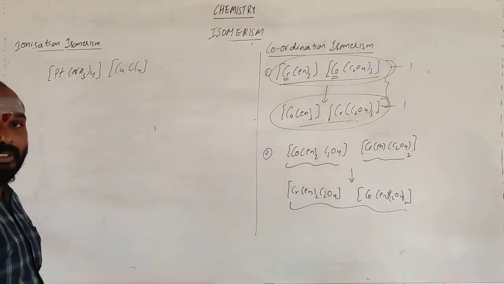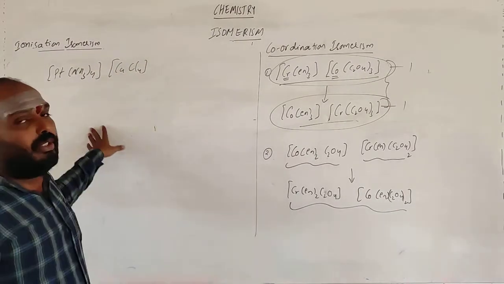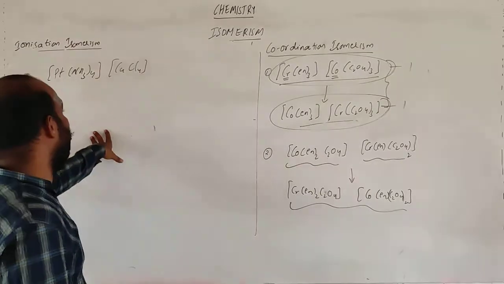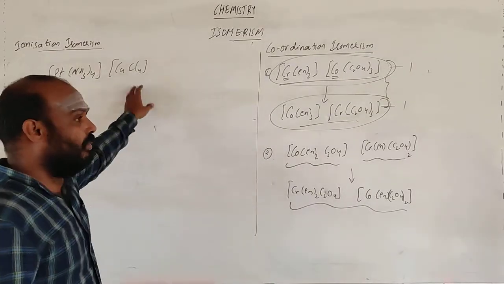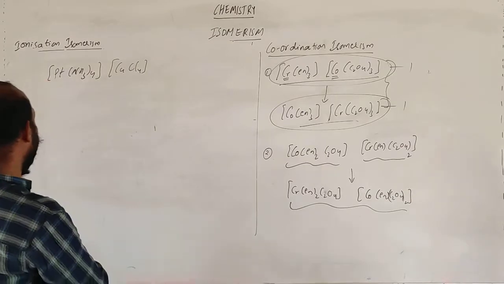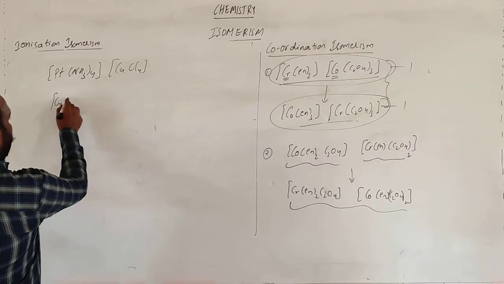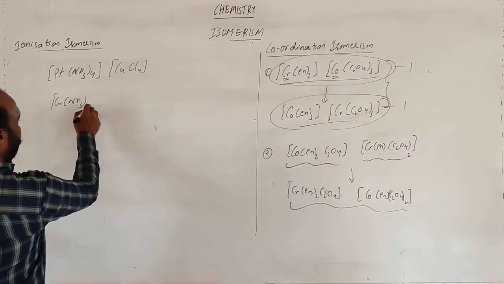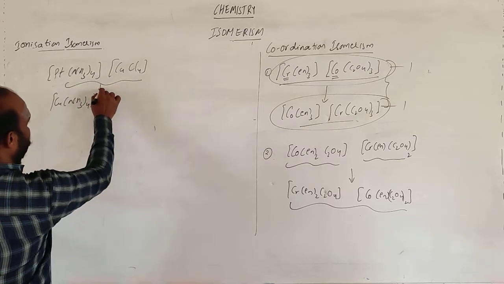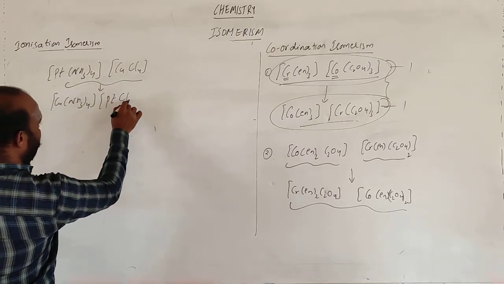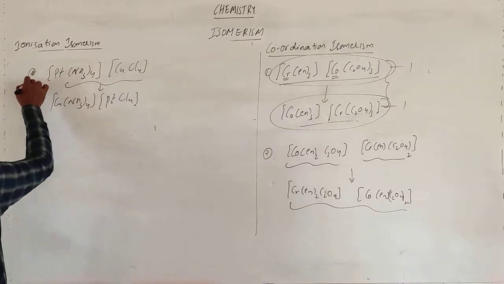This is the complex. Now write the coordination isomer for this one. What happens? Copper goes here, platinum goes here. So let me write the complex now: Cu(NH3) taken 4 times for this entire set, PtCl4. So this is one more example.